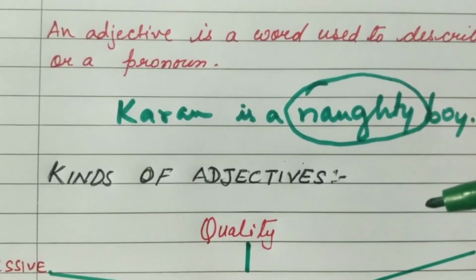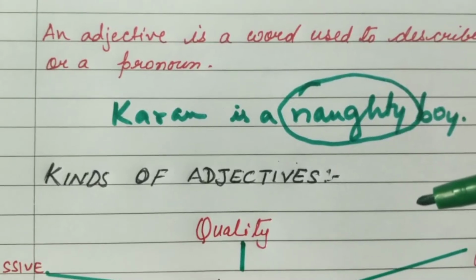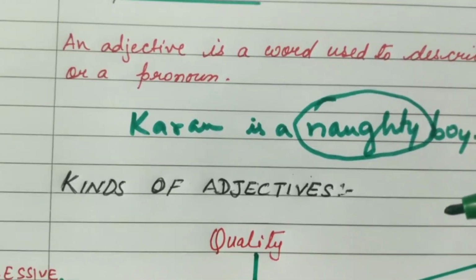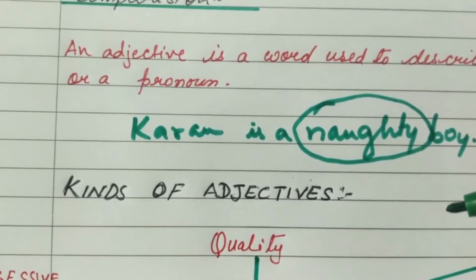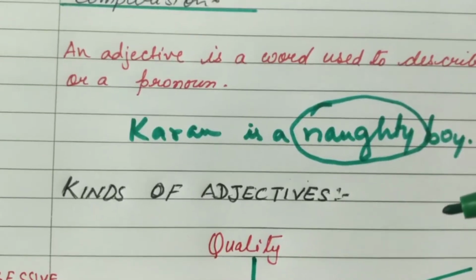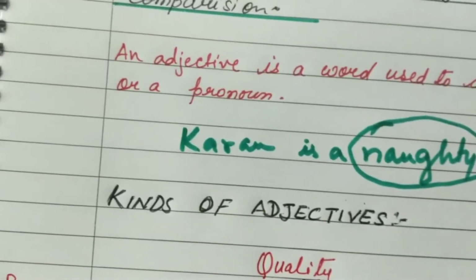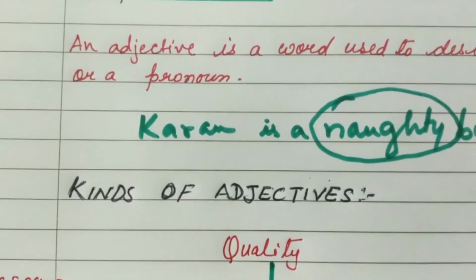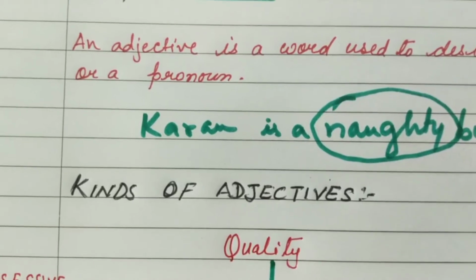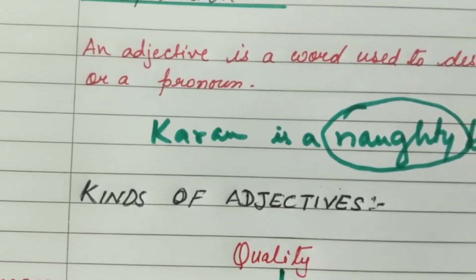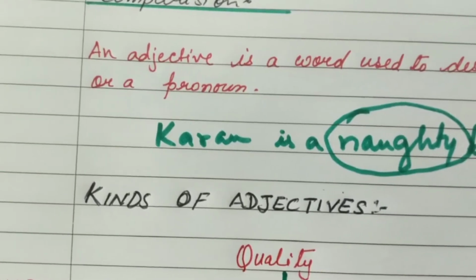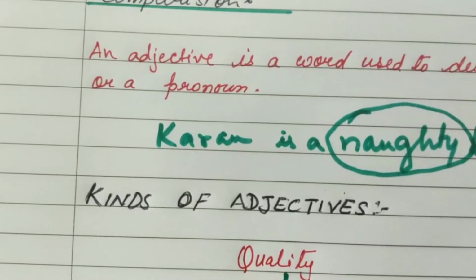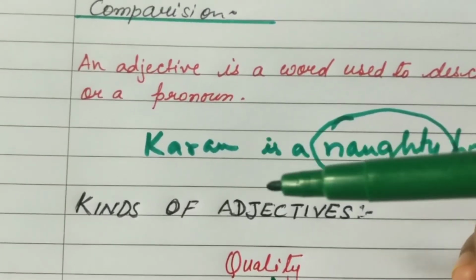So here this word naughty is an adjective. A common question when you go to a shop to buy a pen: can you show me a blue pen? So blue tells the kind. What kind of pen? Blue pen. Suppose you are telling your friends there are 3 almirahs in this room. So 3 tells you how many almirahs are there. Such words that describe or point out or tell you the number, quantity or quality of a noun are called adjectives.